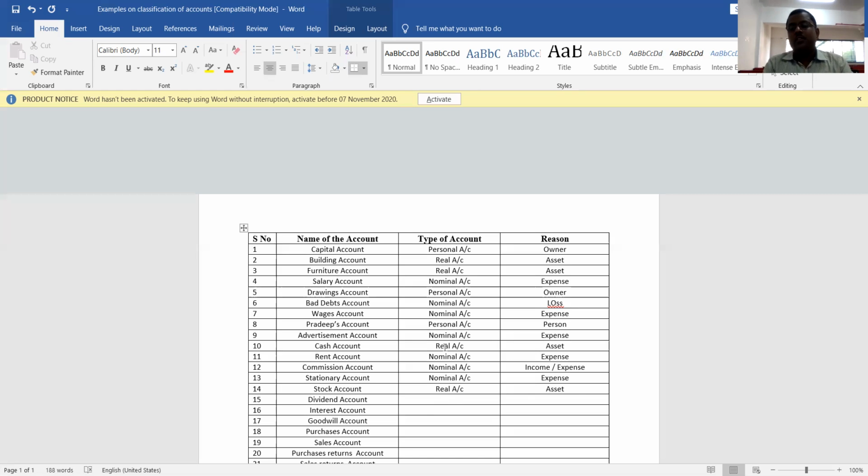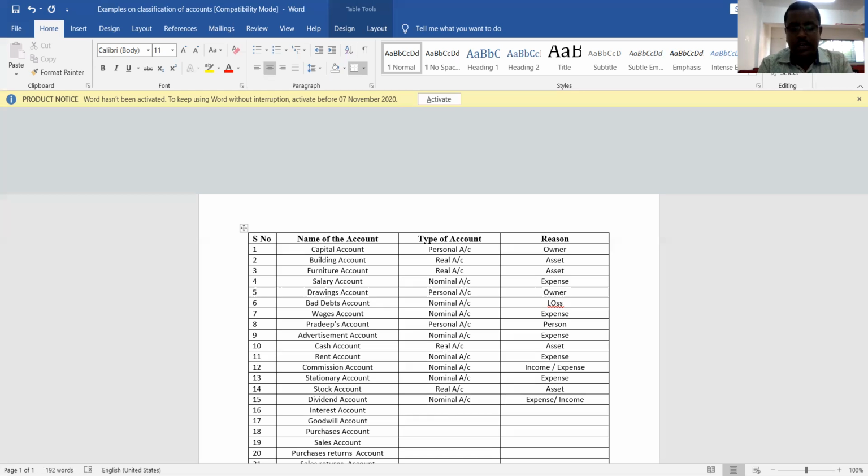Now, next one is dividend. I had told you about dividend while discussing users of accounting information. Shareholders make investment with the company in the form of shares. Whatever return they expect on their investment is called a dividend. So dividend paid or dividend received. Dividend paid is expense. Dividend received is income. Whether it is income or expenditure, which account is it? It is a nominal account. What is the reason? It may be expense or it may be income.